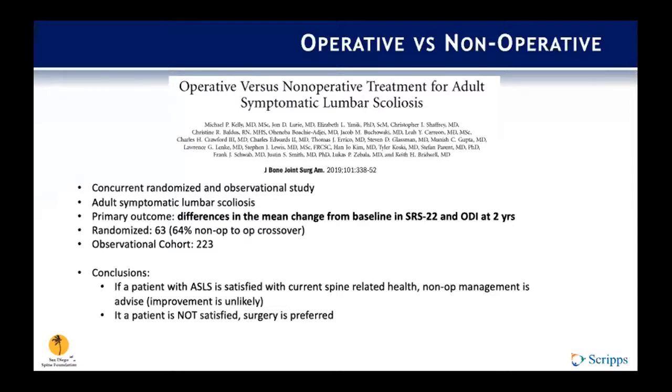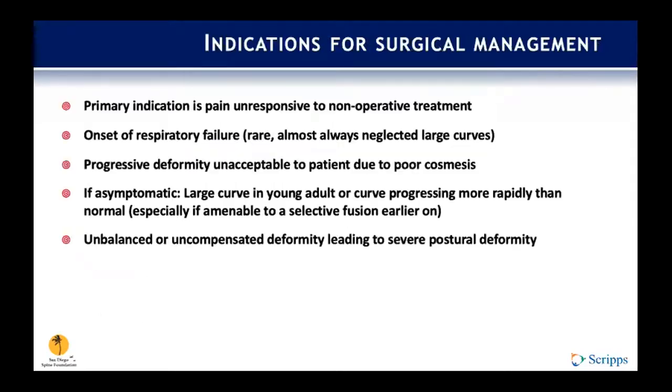Their conclusions were, if a patient with ASLS is satisfied with current spine-related health, then non-operative management is advised. Improvement is, however, unlikely. Now, if the patient is not satisfied with their current spine health, then surgery is performed. So pretty broad recommendations, but I think that does hint at how little we really do know about the effects of non-operative management in these patients.